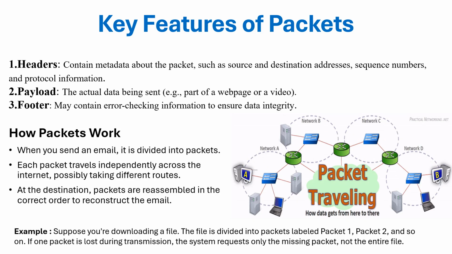The header gives general information, the metadata about the packet, like the source, destination address, sequence numbers, and protocol type. The payload is the data itself, for example a video, an email, or a web page. And the footer may contain error checking or error correction information to ensure data integrity. So this is how